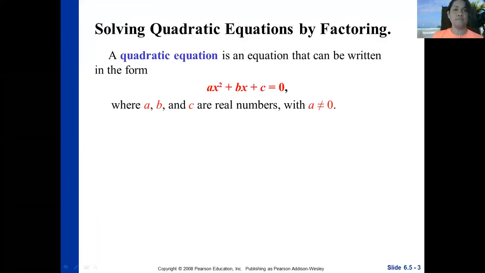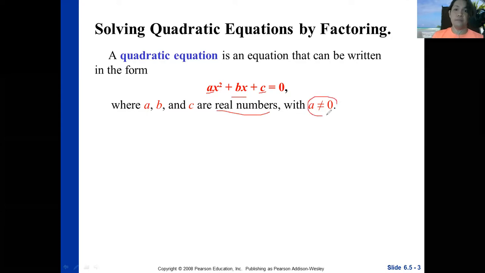To start solving quadratic equations by factoring, let's first define what a quadratic equation is. A quadratic equation, as you can see on the screen, is an equation that can be written in the form ax squared plus bx plus c is equal to 0, where a, b, and c are real numbers with a not equal to 0. Again, a, b, and c are real numbers, and a must not be equal to 0.